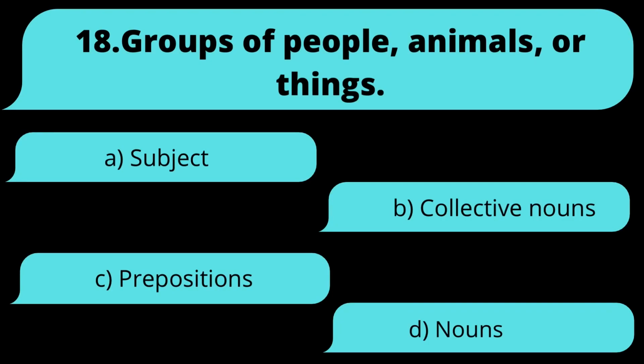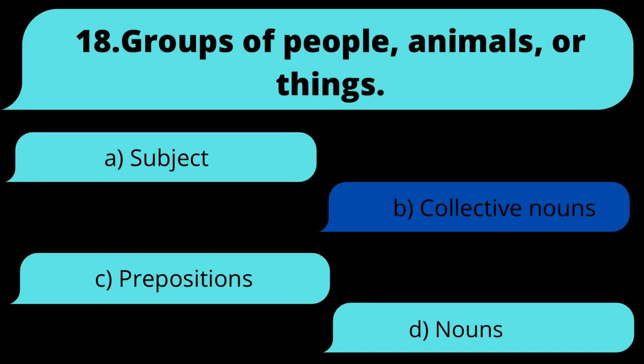18. Groups of people, animals, or things. Is it A, subject, B, collective nouns, C, prepositions, D, nouns? And the answer is B, collective nouns.